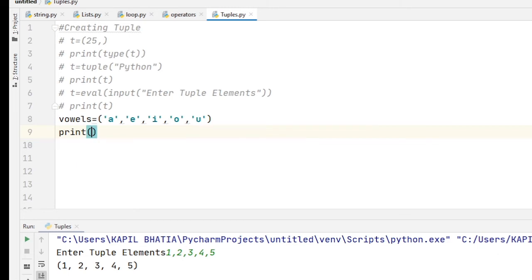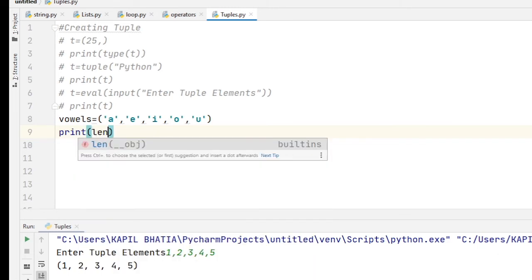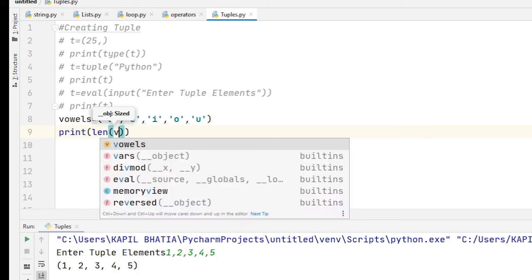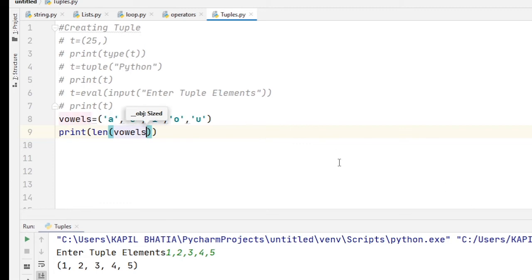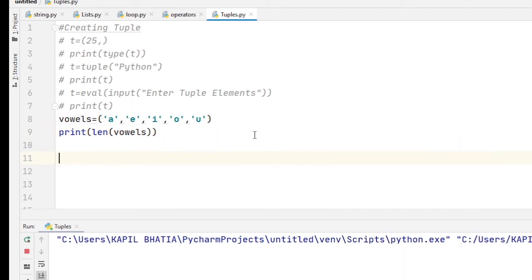If I find the length of my tuple, then I write print length of vowels. When I run this code, you will find the output as 5. So I hope you understand how to find the length of a tuple. Okay. You can also use indexing and slicing.